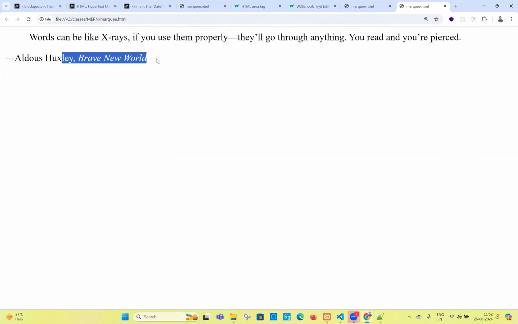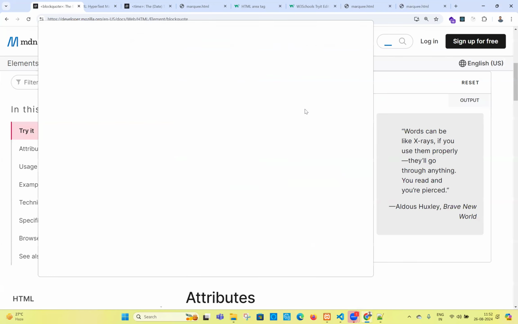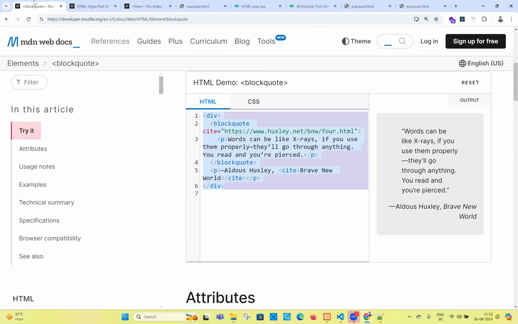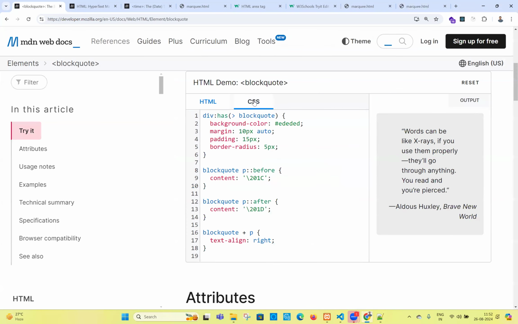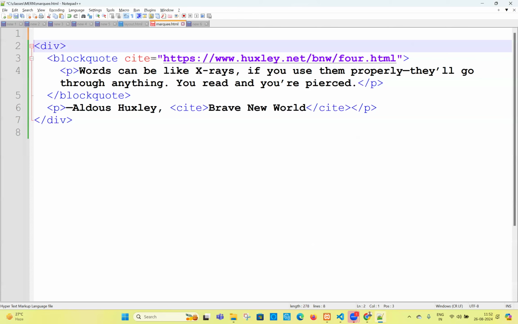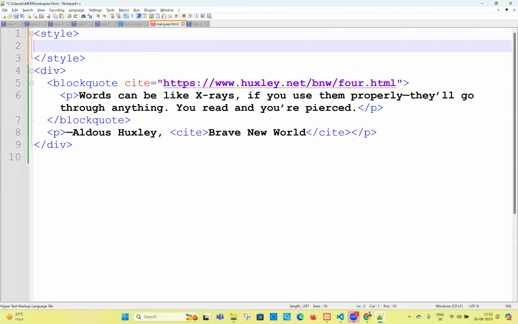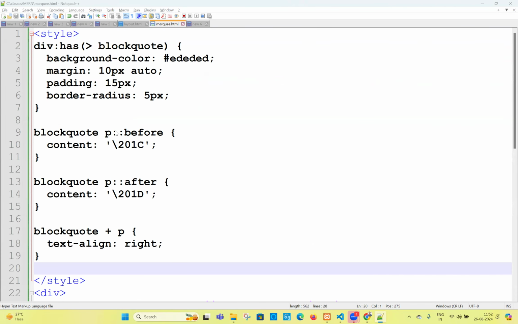Sir, is there any design or anything? And we have to apply some design. If you want to move this completely to the right side, you have to apply some design to it. So after copying the code, maybe you can go to the CSS. In CSS, you will find the CSS for it. Yeah, they've written a lot of CSS. Copy all the CSS. How can I add the CSS to my HTML document? Always on top of it, you have to use what? Style tag. So whatever style they have given, even if you don't know it, at least you should know how to copy paste it, right? Copy paste the style. Now you can go and check the preview.